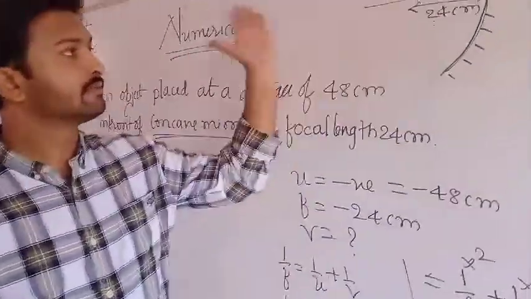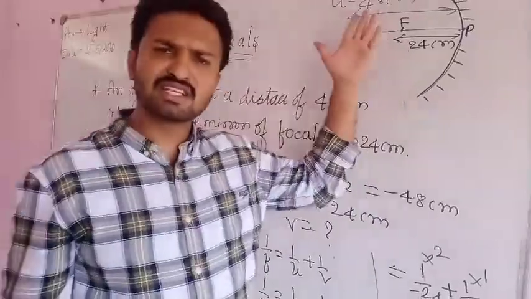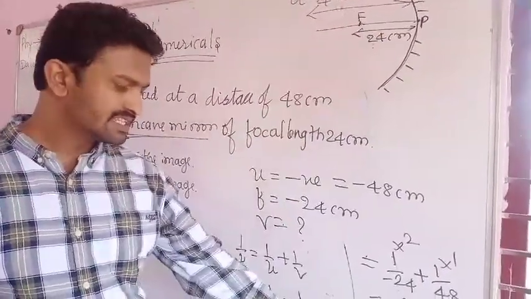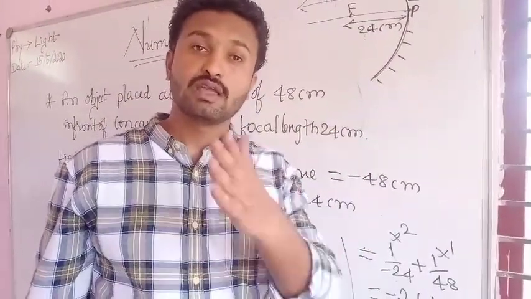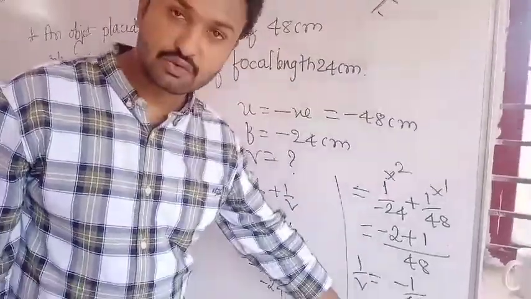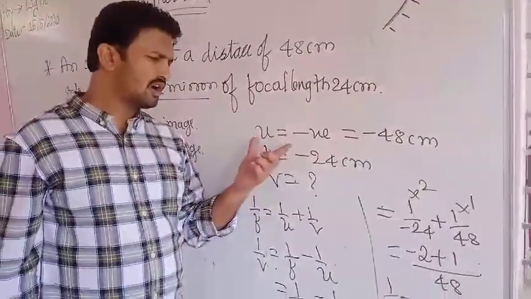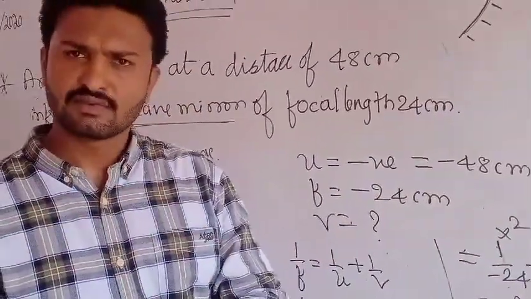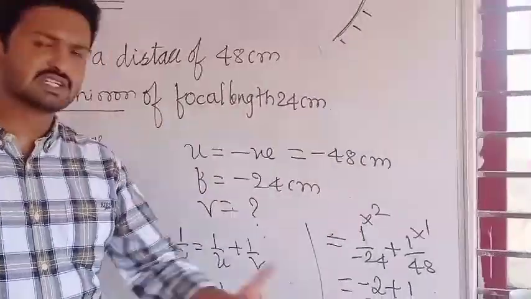See here, you are in a concave mirror. Where will you get the image? Left of the mirror only. That is v equals to minus 48. That means your image distance is also negative, that is minus 48. We got the distance of the object and image both the same. See here, the value of the object distance and the image distance are same.